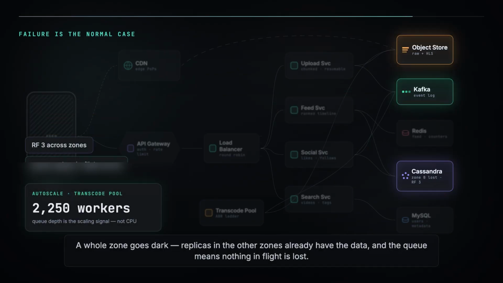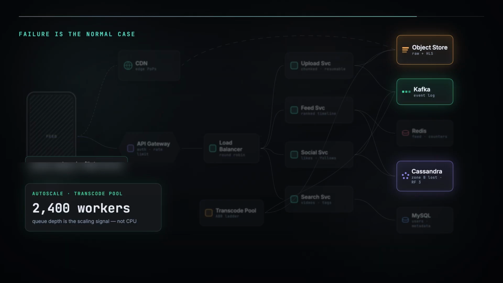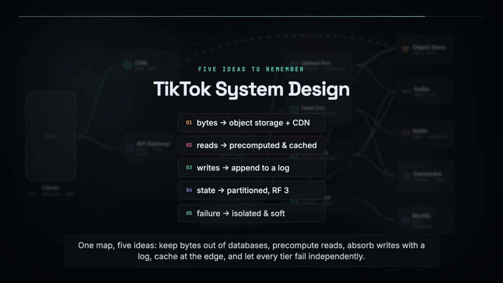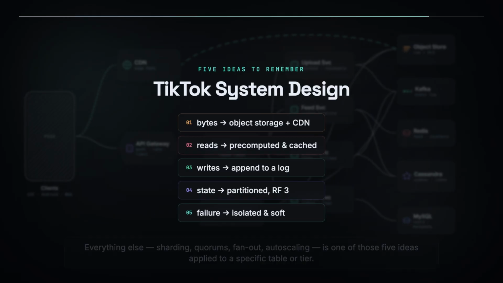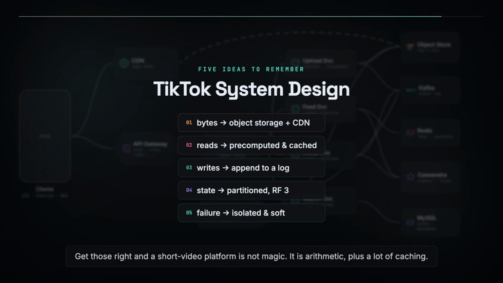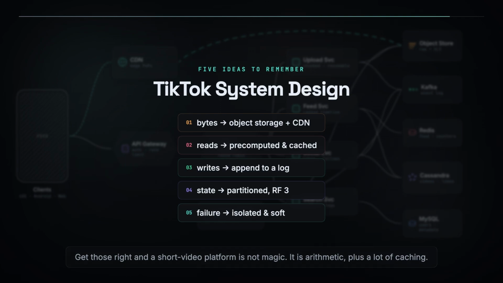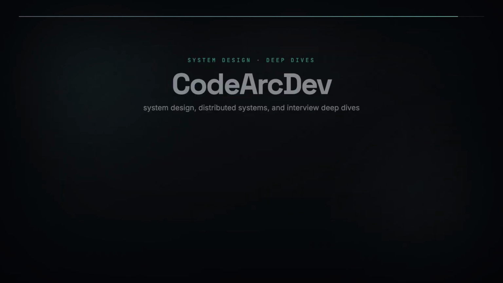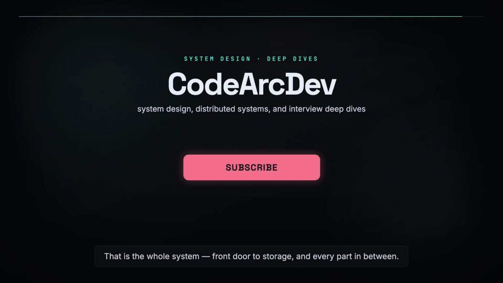One map, 5 ideas. Keep bytes out of databases, pre-compute reads, absorb writes with a log, cache at the edge, and let every tier fail independently. Everything else, sharding, quorums, fan-out, auto-scaling, is one of those 5 ideas applied to a specific table or tier. Get those right, and the short video platform is not magic. It is arithmetic plus a lot of caching. That is the whole system, front door to storage, and every part in between.